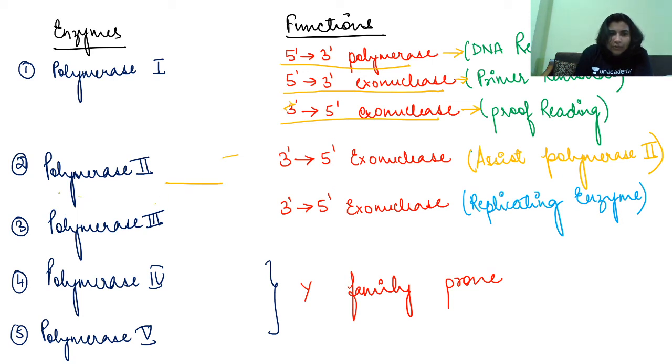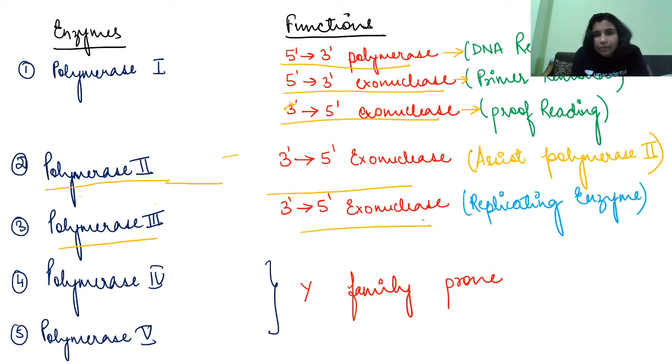Polymerase 2 and 3 only have 3 prime to 5 prime exonuclease, right? 3 prime to 5 prime exonuclease, that is your proofreading capacity. So in prokaryotes, 3 enzymes are having proofreading. Out of this, only 2 are having specifically proofreading activity, right? And the rest, polymerase 1, is having 5 prime to 3 prime polymerase and 5 prime to 3 prime exonuclease, right?